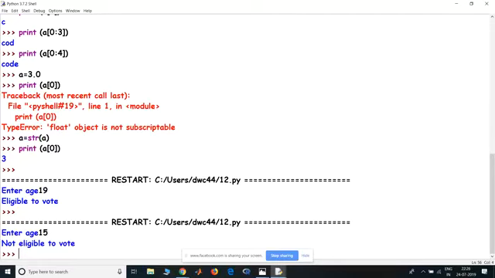Okay, so Muskan Rastogi has asked me to teach her a little bit about the elif ladder. So let's do that first. The elif ladder is also something that we use with the if-else ladder.